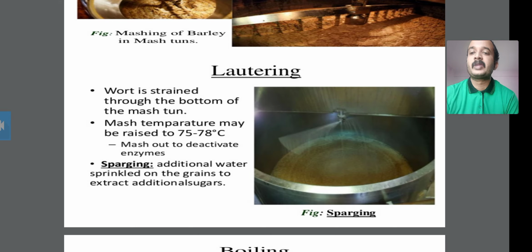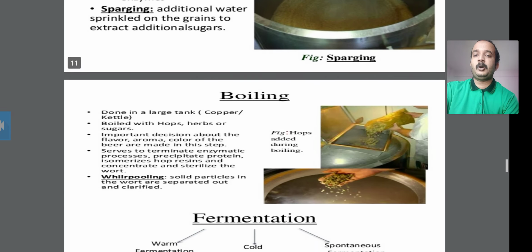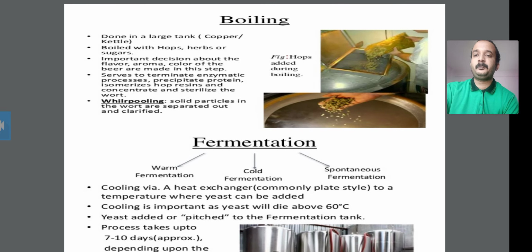Look at this mash tun, where the wort is strained through the bottom, and the mash temperature may be raised to 75 to 78 degrees Celsius. This is the mash out, which deactivates the enzymes in the mash.